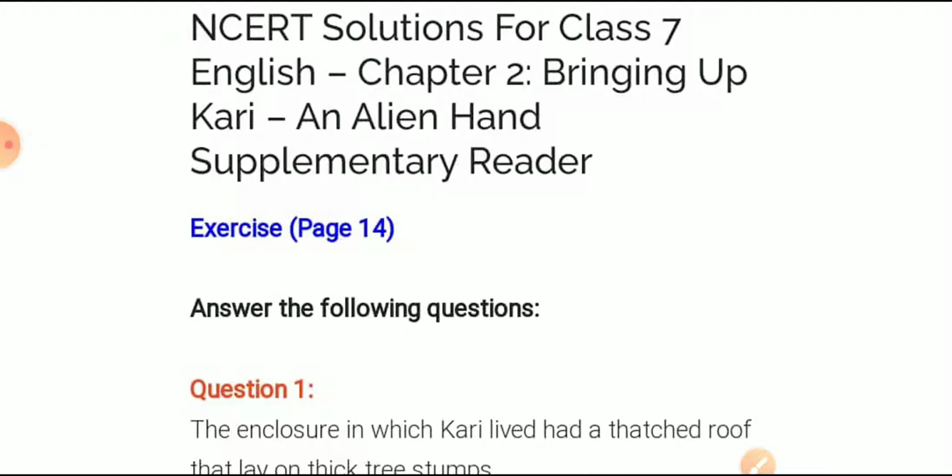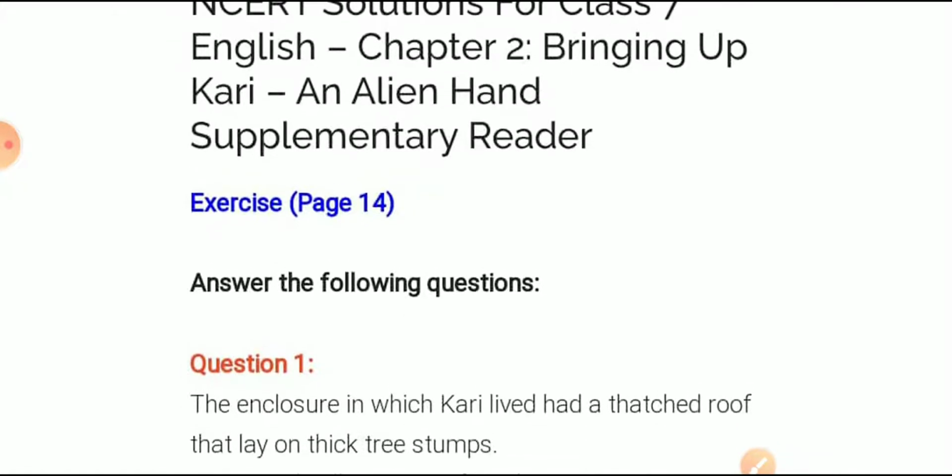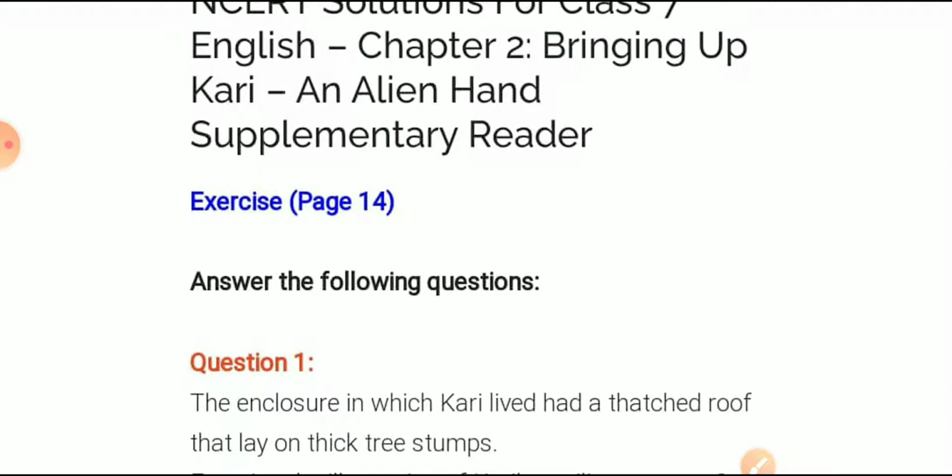Students, in our previous video, we started English language. Sorry, not English language, English literature. Right? And in English literature, we were doing the supplementary reader Alien Hand. From that book, I explained chapter number 2, the summary of the chapter.